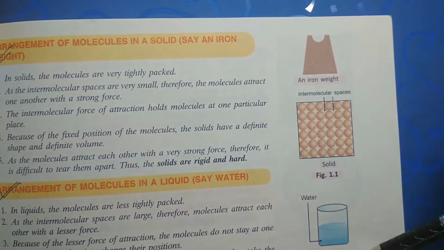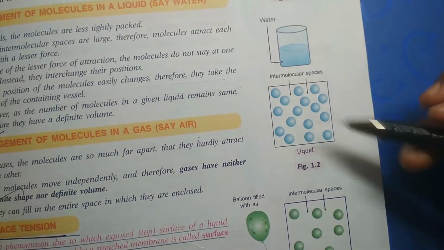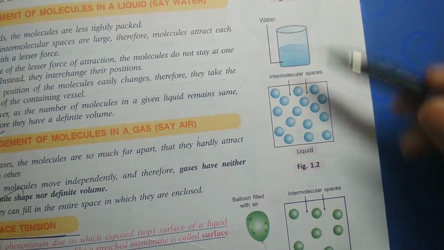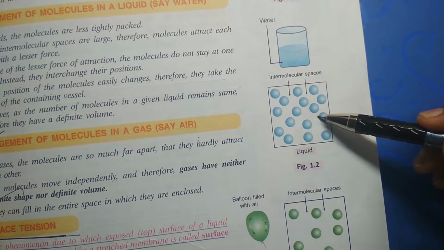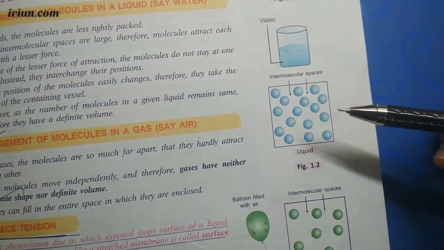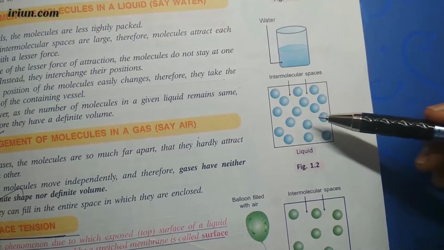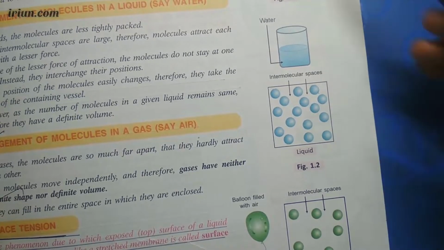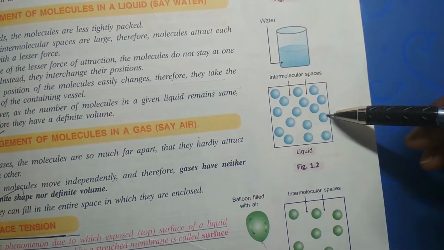But in case of liquid, what happens? Do you observe that the intermolecular space is high compared to the solid? If intermolecular space is more, then intermolecular force of attraction is less compared to the solid.